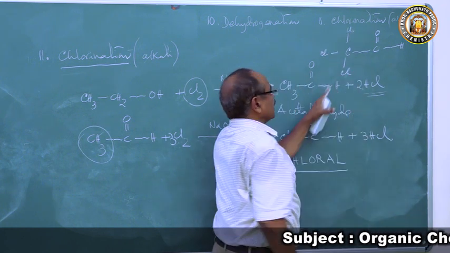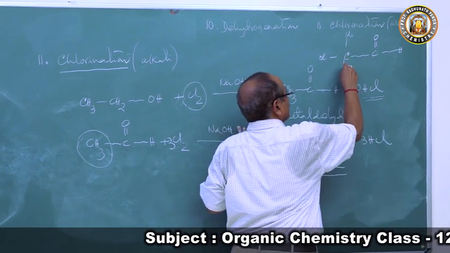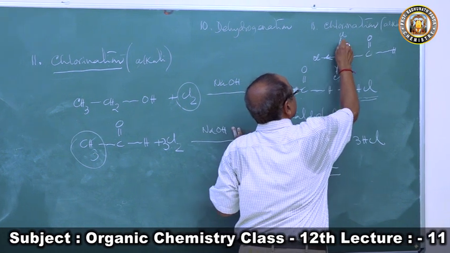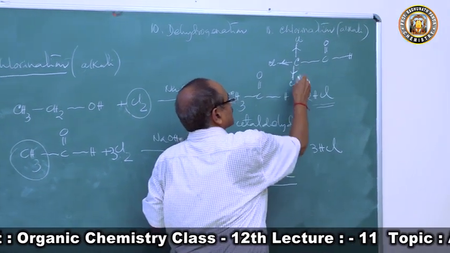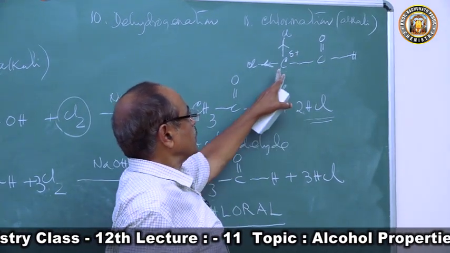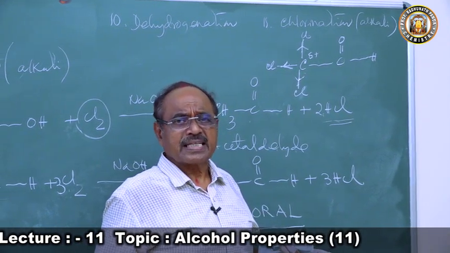What is chlorine? An electron attracting group. Then what will happen here? There is always a drift of electron towards chlorine. So the carbon atom develops a positive charge. Very reactive. Chloral is a very reactive compound.